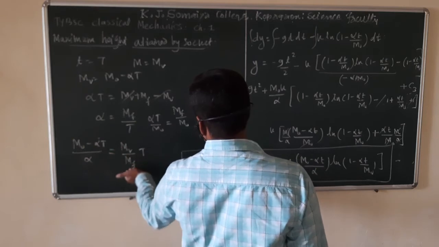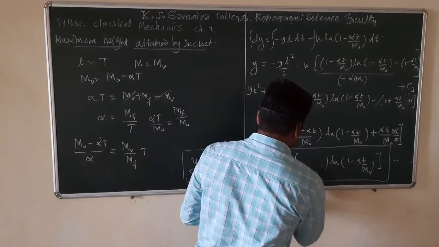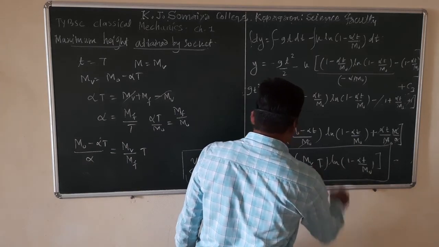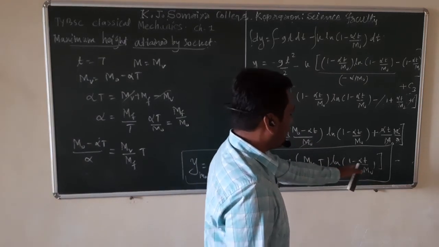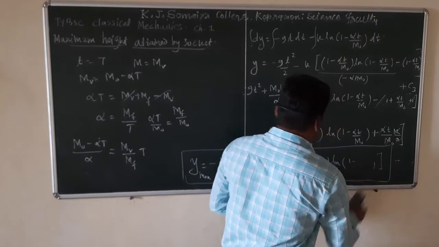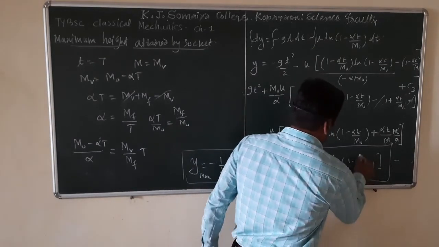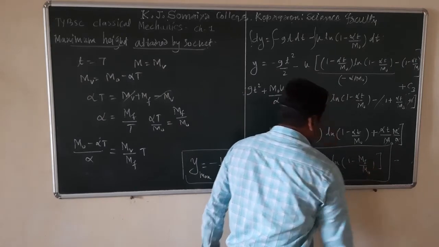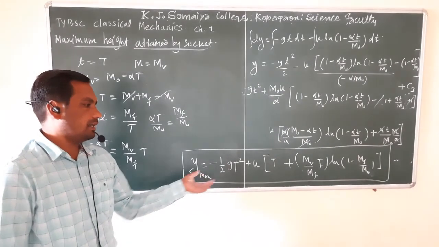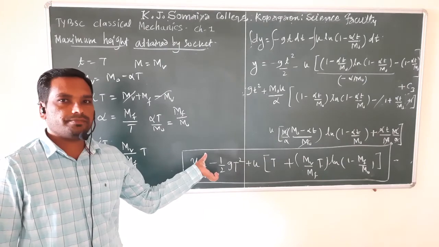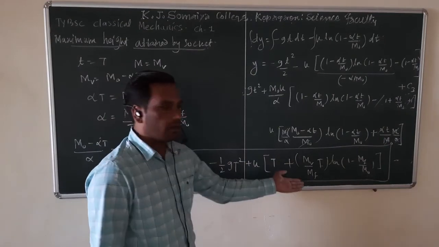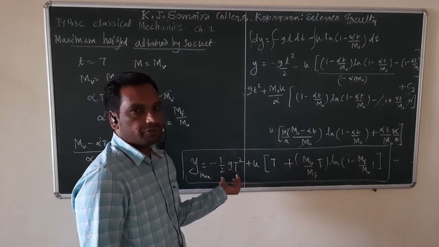That factor becomes mass of vehicle divided by mass of fuel into capital T. Again, ln of minus alpha T upon m0, this factor becomes mass of fuel upon m0. So this is the equation for maximum height attained by the projectile. Write down this equation, because in your book that equation is not given, and we are going to use this equation for problem solving.